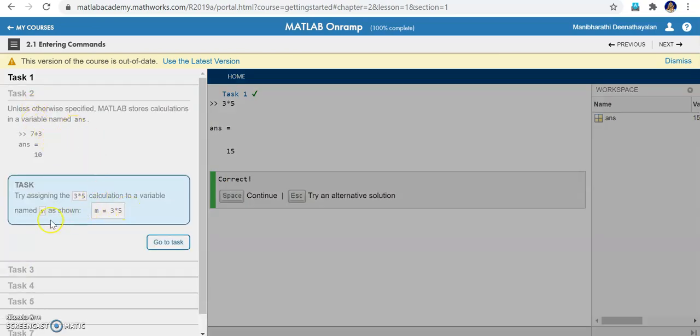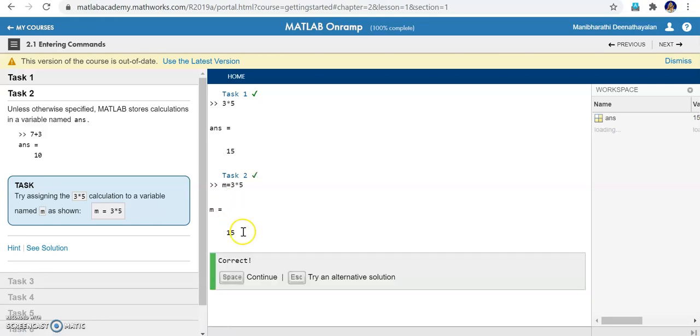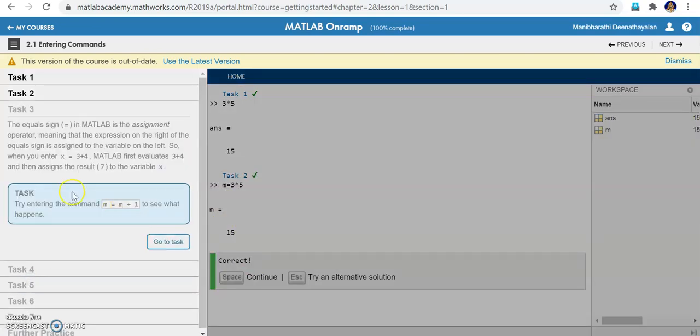It shows what the task is, and an explanation is given. You can read this explanation and take the task. Try assigning the calculation 3 * 5 to the variable m. So I am just typing m = 3 * 5. Now, correct. Let me go to task 3.